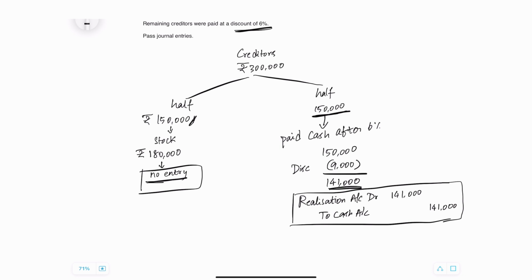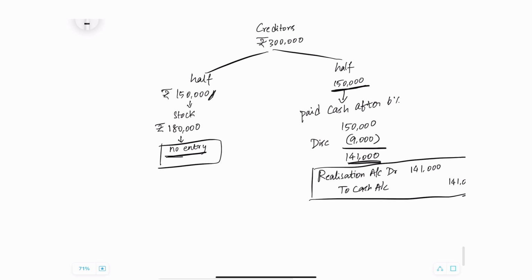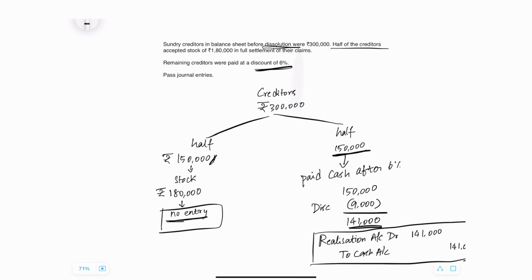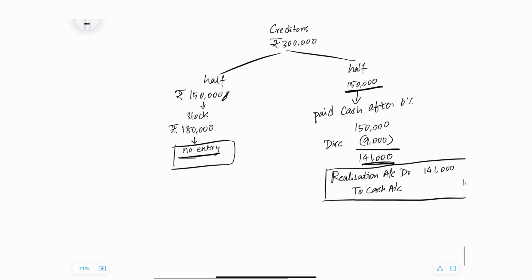Now let us come to the concept as to why this segment doesn't have a journal entry. Some of you might have a doubt. Aren't we paying creditors by stock? Shouldn't that be recorded? Let me tell you. First, let us imagine this is a non-dissolution scenario, normal day-to-day accounting.